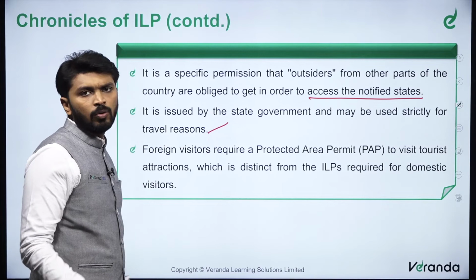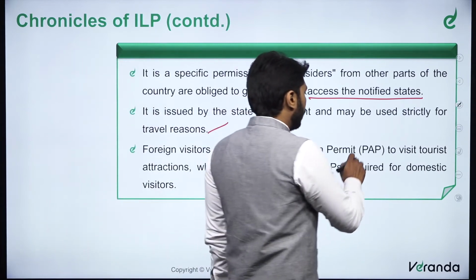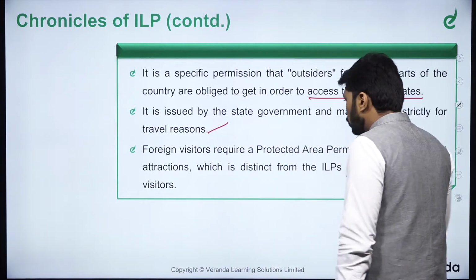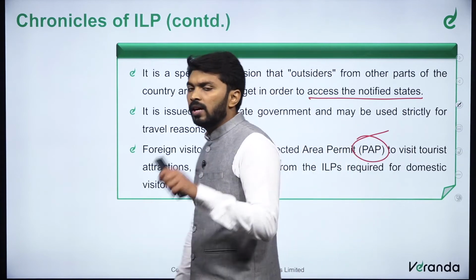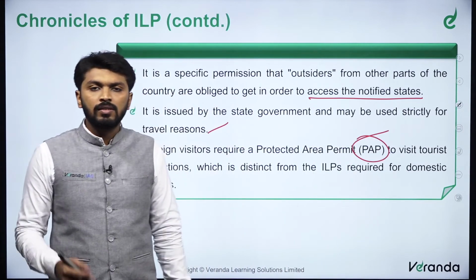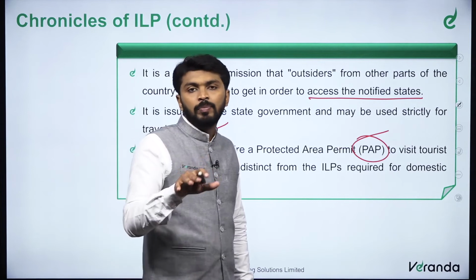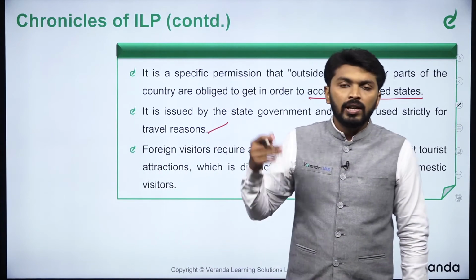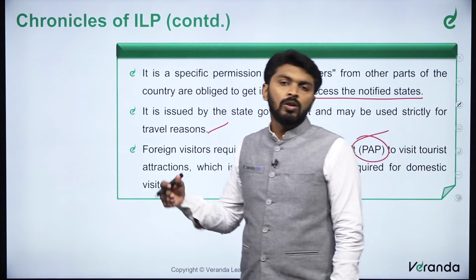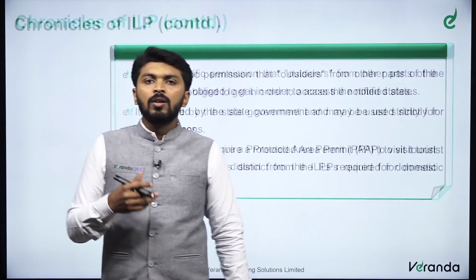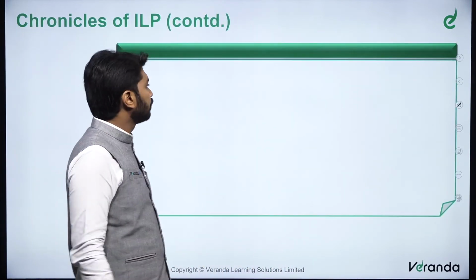Foreign visitors require a protected area permit, which I said earlier, to visit tourist attractions, which is distinct from the ILPs. So Indian citizens need to obtain ILPs, the inner line permits, while the foreign tourists who are visiting these states have to obtain protected area permits.